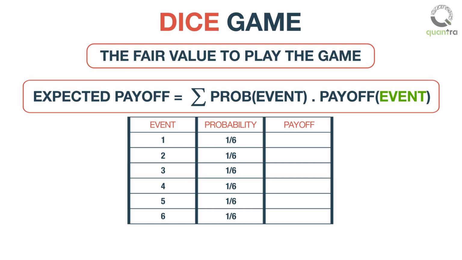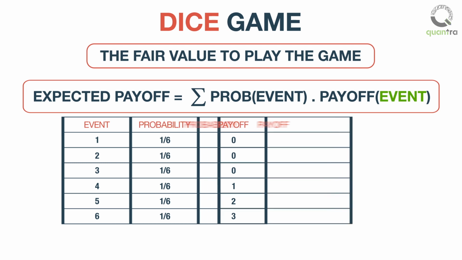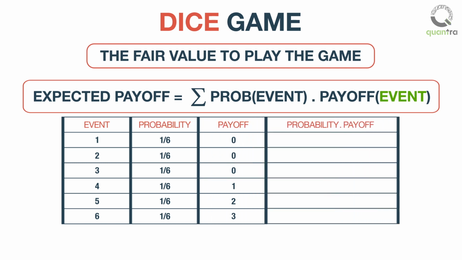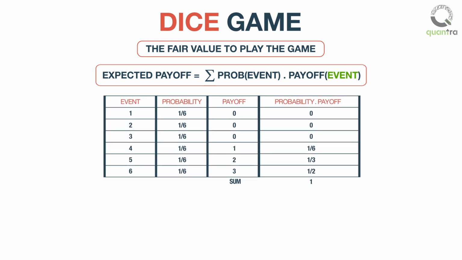The payoffs for numbers 1, 2, and 3 appearing on the upper surface of the dice are 0. Payoffs for numbers 4, 5, and 6 are 1, 2, and 3, respectively. Now that we know the payoffs and probabilities of each event in the game, we will multiply these values as shown. Next, we will take the sum of the products, and it can be seen that the expected payoff of playing this game is 1. Therefore, the fair value of this game would be 1.